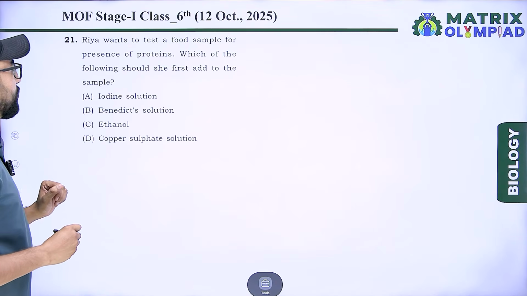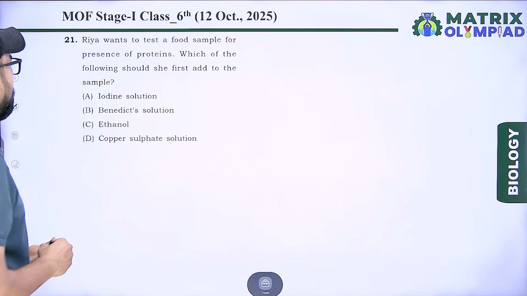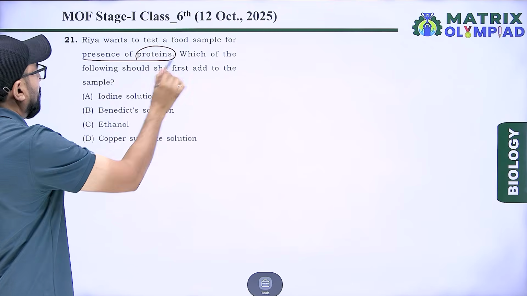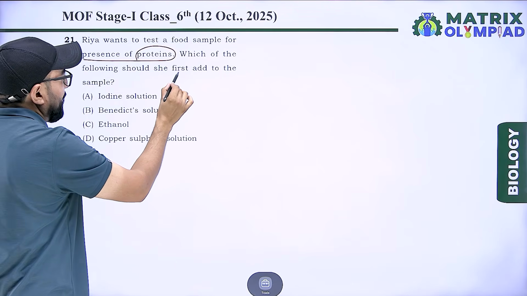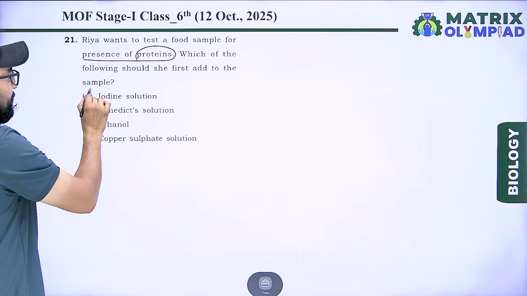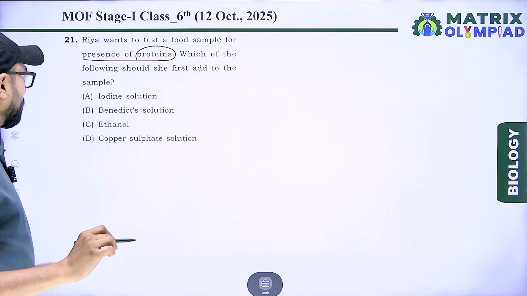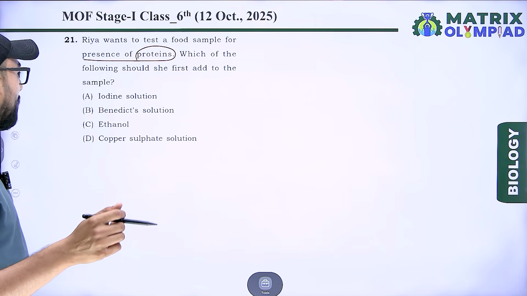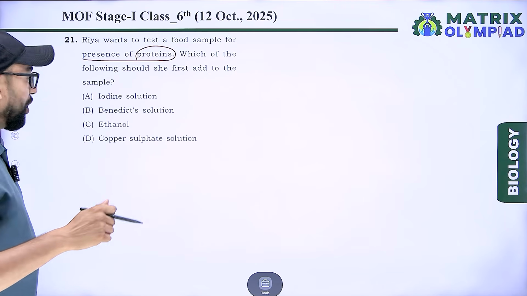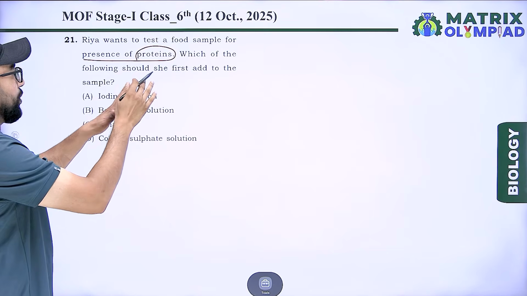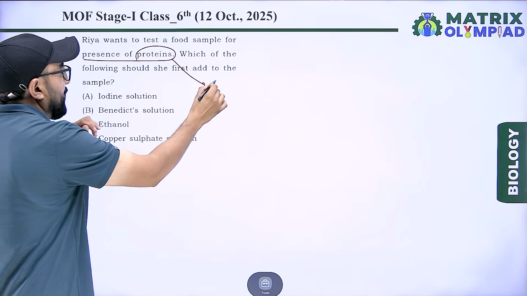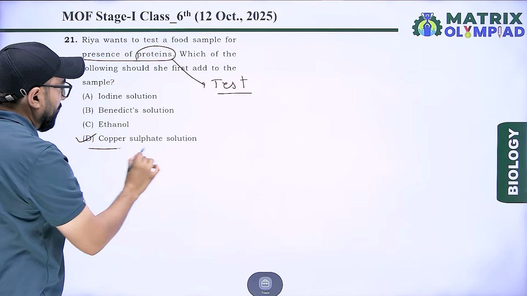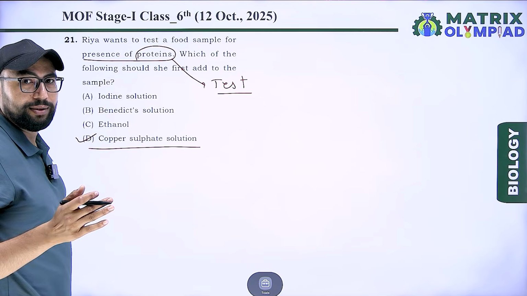Ria wants to test a food sample for the presence of protein. Which of the following should she first add to the sample? Iodine, Benedict's solution, ethanol, or copper sulfate solution. The right answer for a protein test is option D, copper sulfate solution.